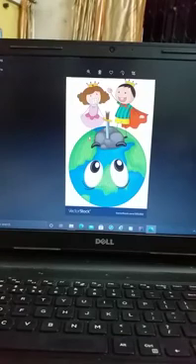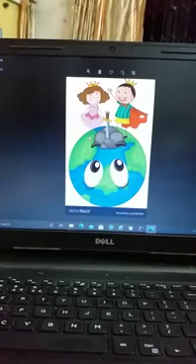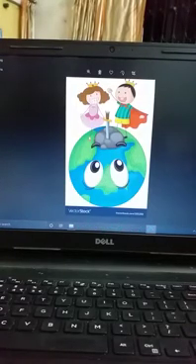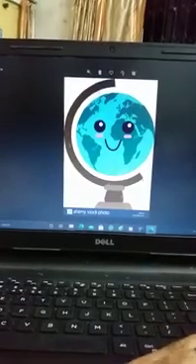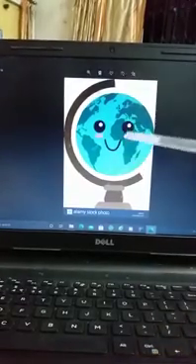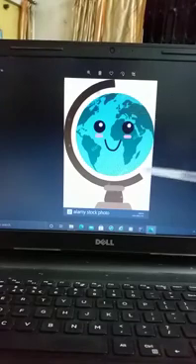So how can we get an idea of this? The earth is our planet, so how this planet moves and how it looks like, we can get this idea from another thing. What is that thing? That is our globe. So look at the picture of a globe. Yes, this is the picture of a globe. Look how the globe looks like.